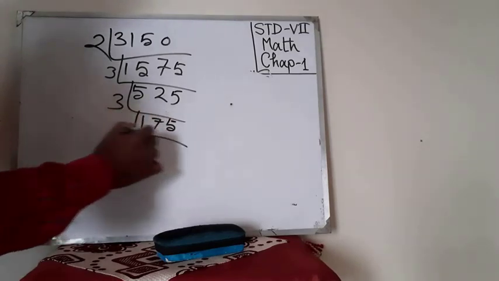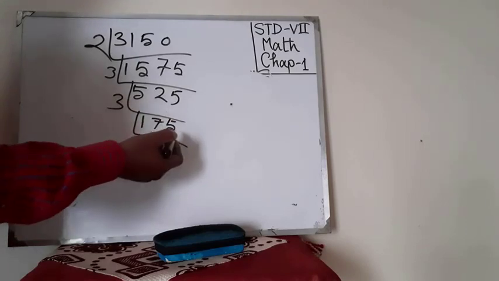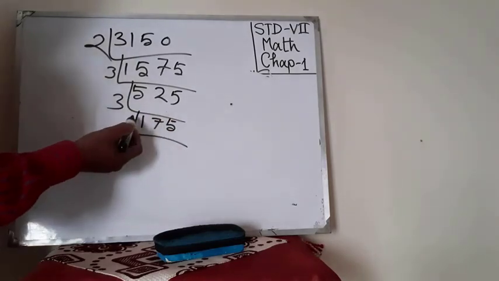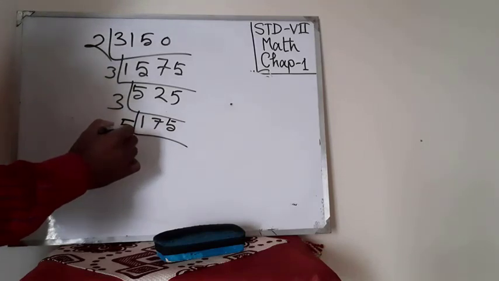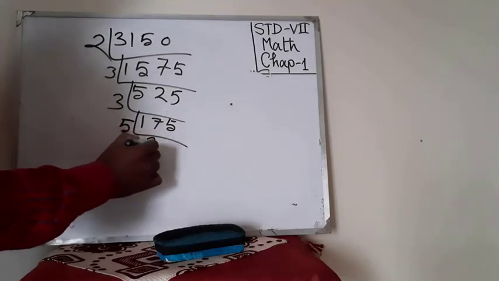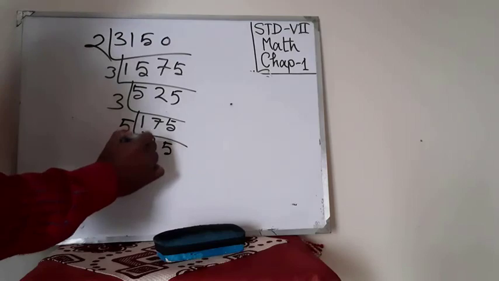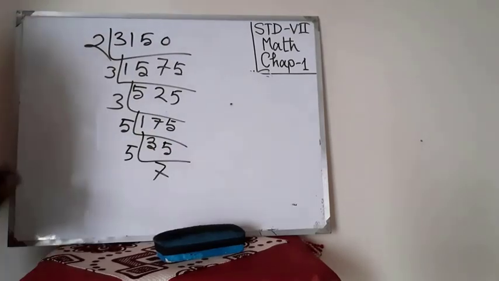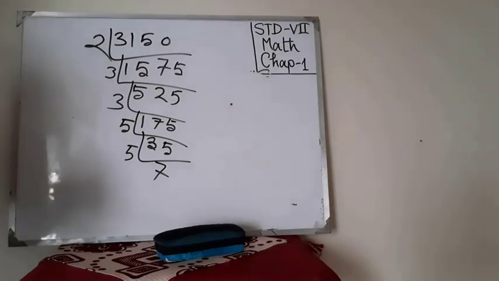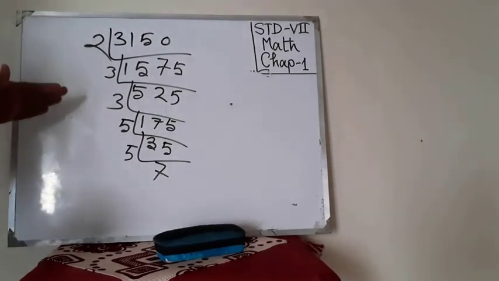We can consider 3, but it's not possible, so we will consider 5. Then 5 and 7.